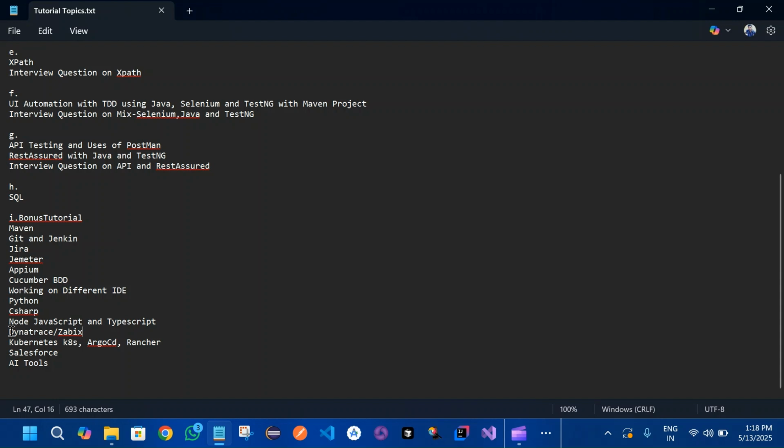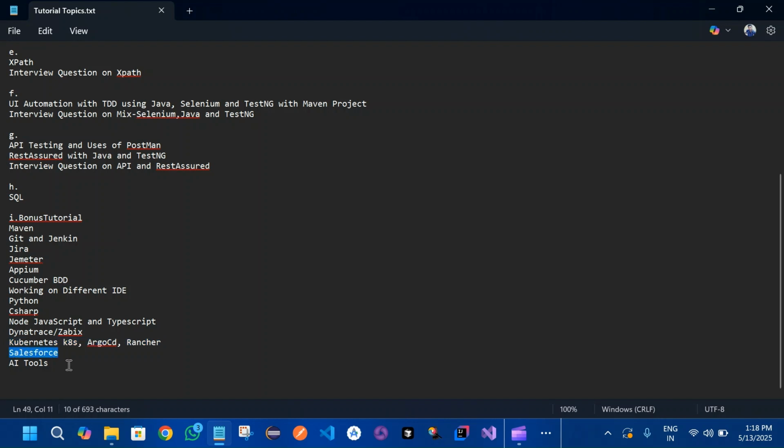So we'll be learning about Dynatrace, a monitoring tool, and Zabbix as well, on which time and which date we can filter and check all of this. We'll be learning about Kubernetes, Argo CD, and Rancher. These three are related: Kubernetes for container deployment with pods, Argo CD where we can check the deployment from the UI, and Rancher, through which we can navigate to the pod and look into the server live data.